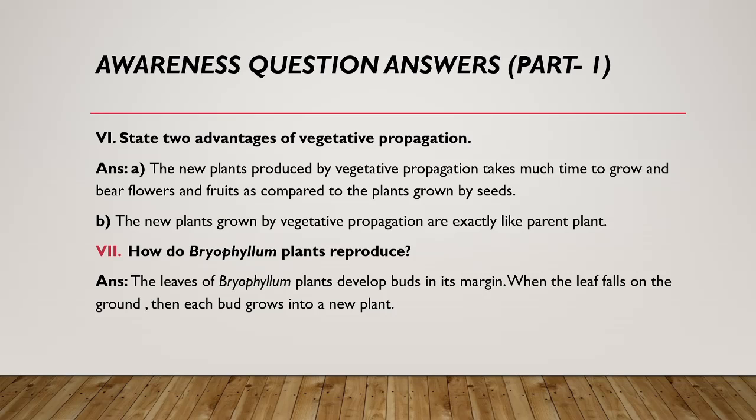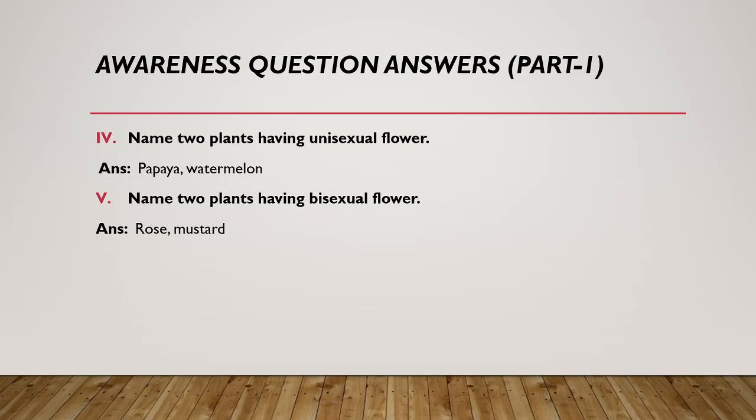Next question is, name two plants having unisexual flowers. The unisexual flowers are papaya and watermelon, just as examples. Now, what do you mean by unisexual? That is either male or female. Uni means one, sexual means reproductive part. So either the male reproductive part or the female reproductive part.